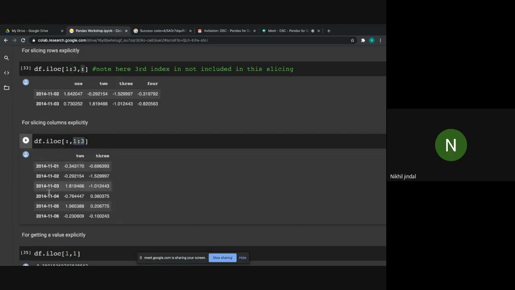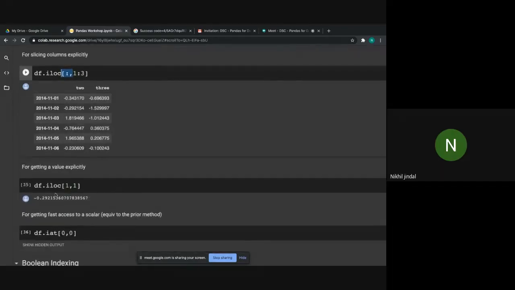So you can see we have printed all these rows. Now iloc[1, 1], as I said, will print only one value: the value of the second row and second column, because these are index values.